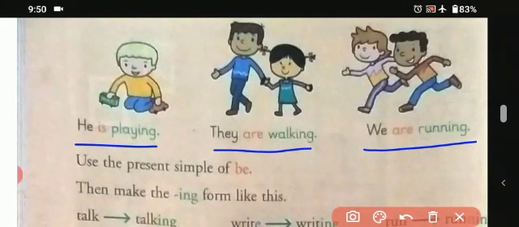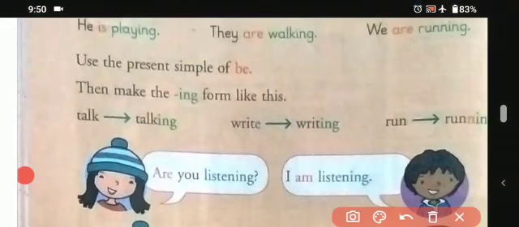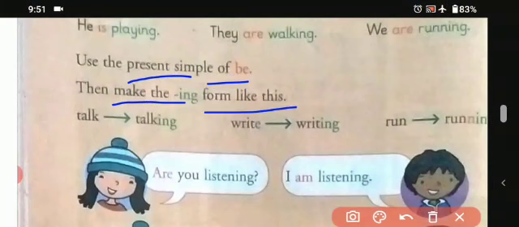Then they are walking, W-A-L-K-I-N-G, walking. Then the third one, we are running, R-U-N-N-I-N-G. So we are using ing in all these words. Then we use the present simple of be. That is the first form which we have used, and when we use the second form, we use ing. Then make the ing form like this.